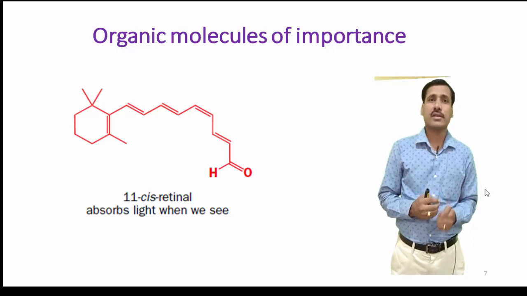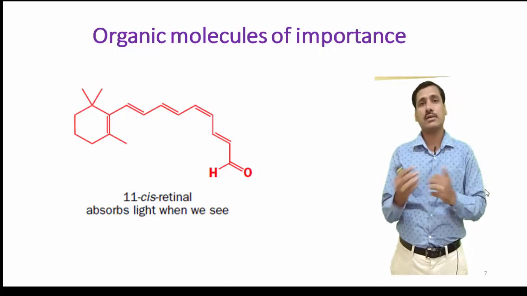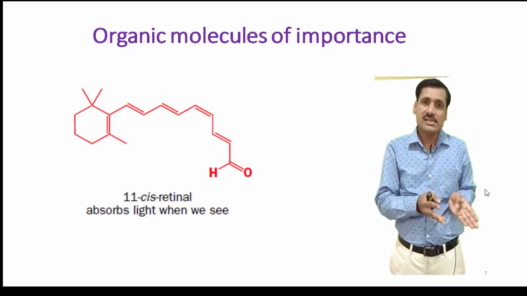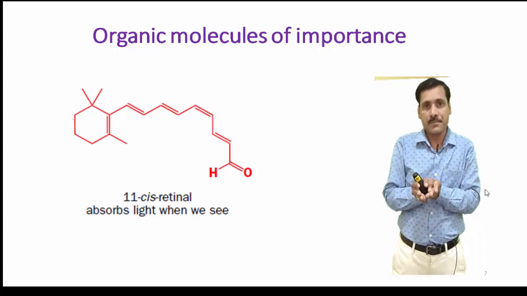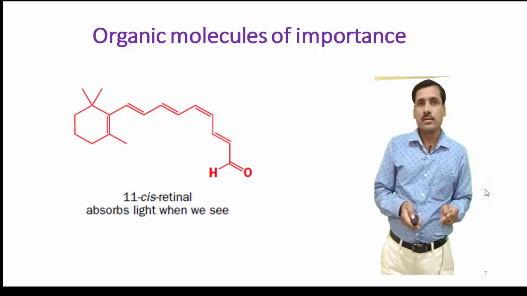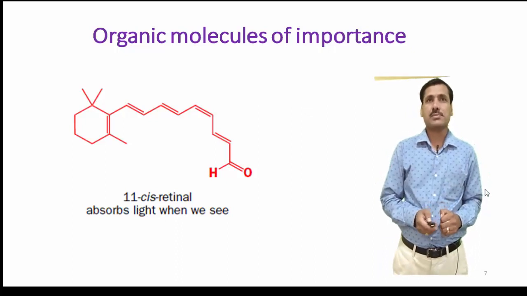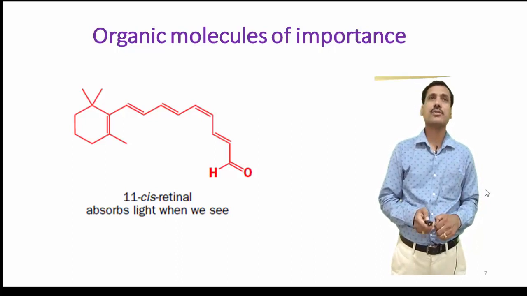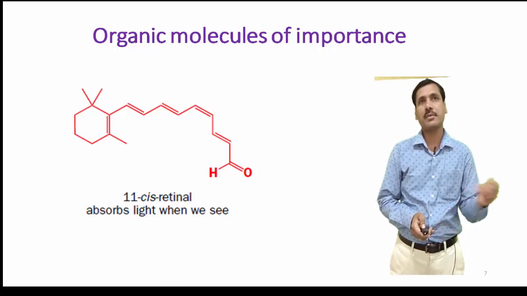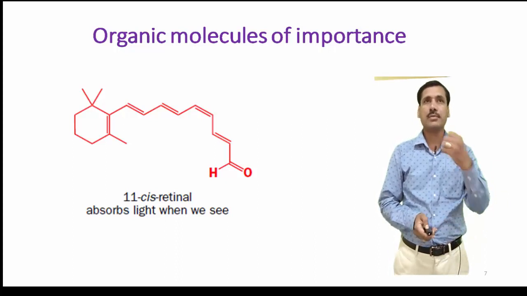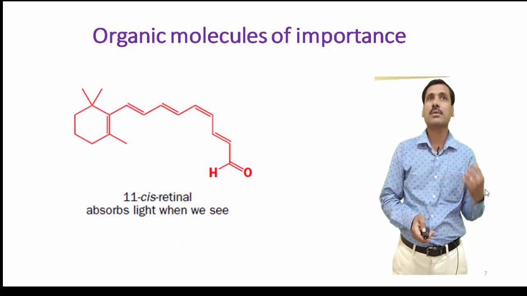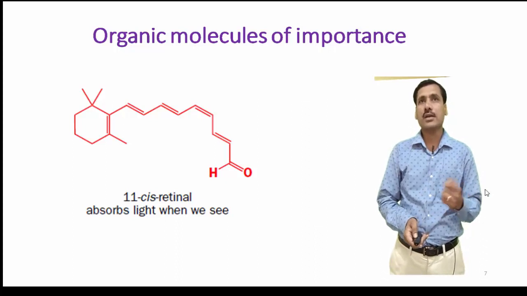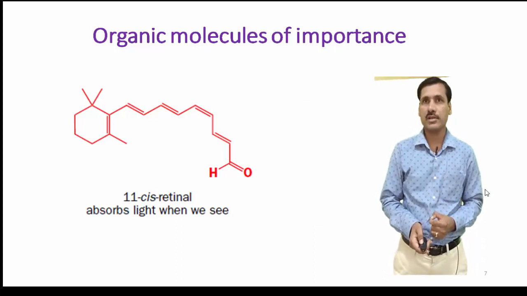So here comes the role of an organic chemist. What factors will bring about the cis-trans isomerism? Or in better words, one should know which isomer could be called cis, which isomer could be called trans. These are the things that a student should know. And another interesting feature of this molecule, retinal, is you need to find out the functional group in this molecule. So you could notice that there is a 6-membered ring with a double bond. You have a few double bonds. You could count the number of double bonds: 1, 2, 3, 4, 5, and 6. So you could see there are 5 carbon-carbon double bonds and 1 carbon-oxygen double bond in this molecule.